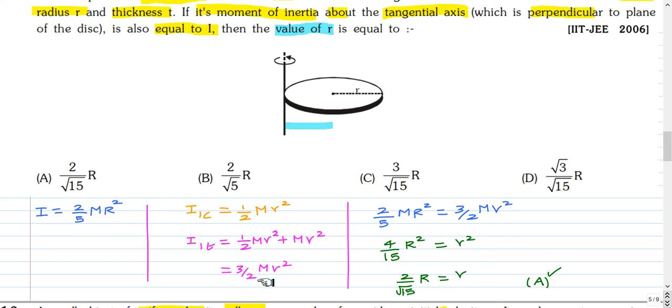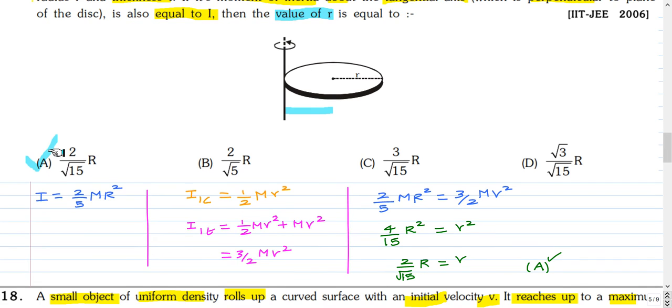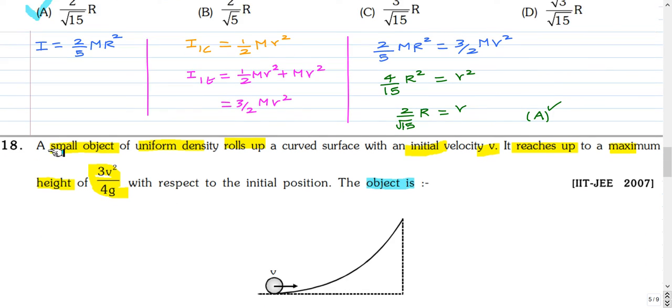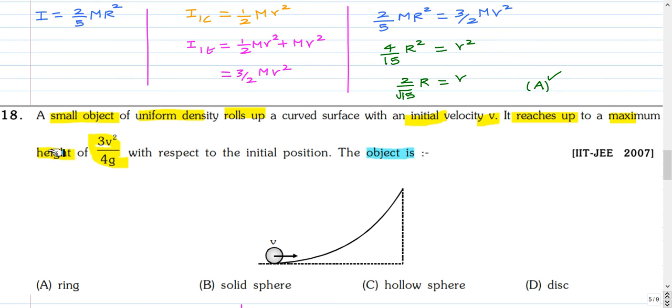So that's 3 by 2 mr square, and these two are equal as given in the question. So from this we get the relation between small r and capital R as r equal to 2 by square root of 15 into capital R. Correct option is option A. This is the next question.